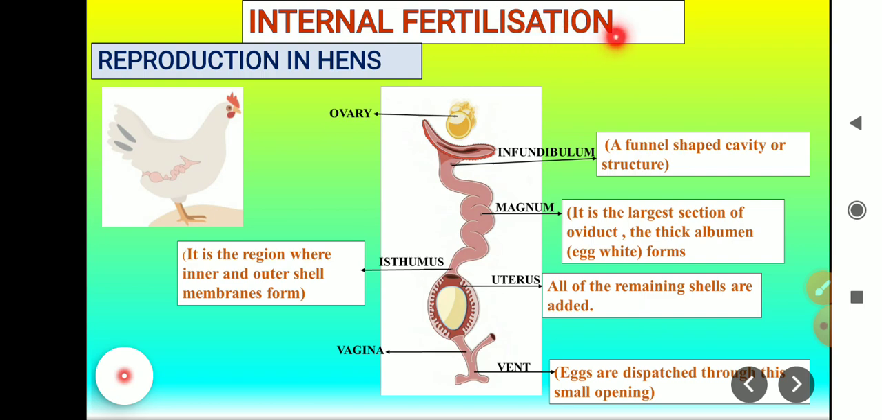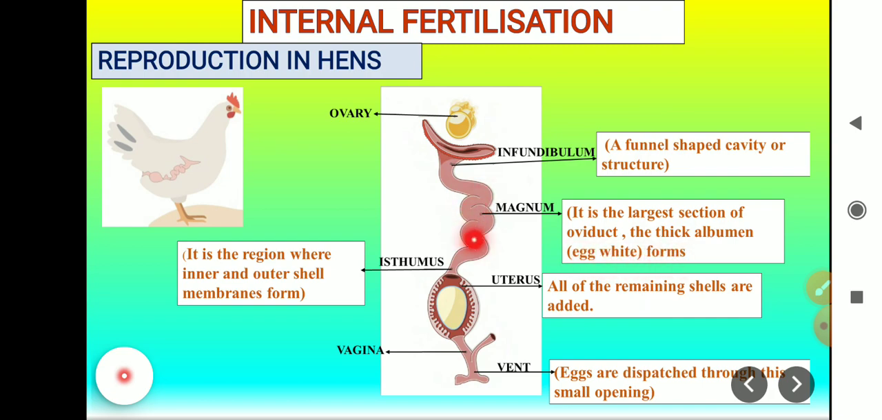Internal fertilization. Reproduction in hens. In a hen, this part is represented here. The ovaries are there. The ovum is released into the infundibulum. It is a funnel-shaped cavity or structure. From that, the ovum passes through the magnum. It is the largest section of the oviduct, where the thick albumen or the egg white forms.